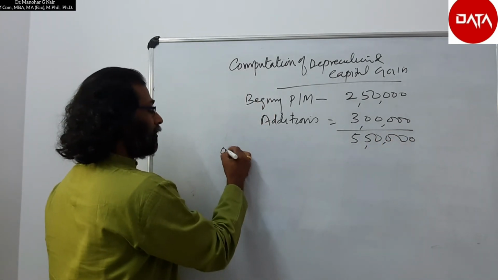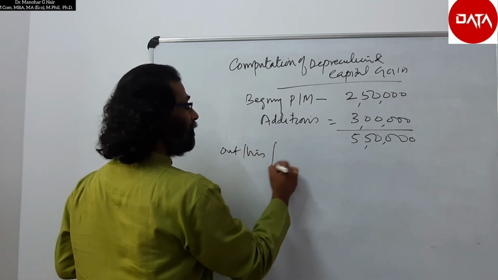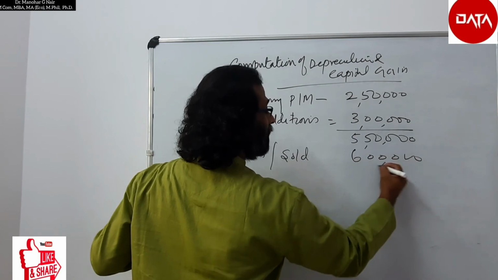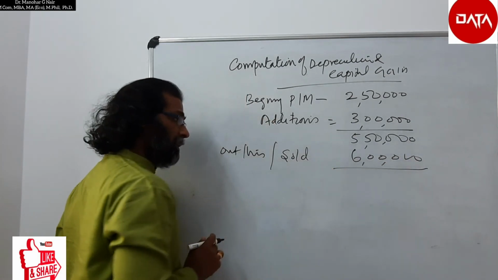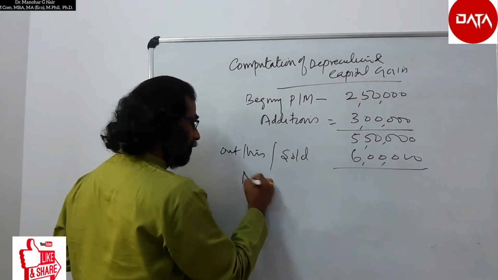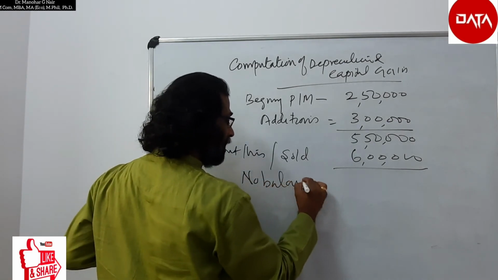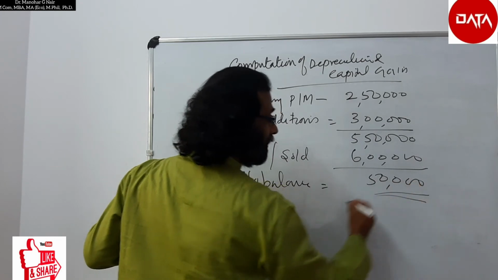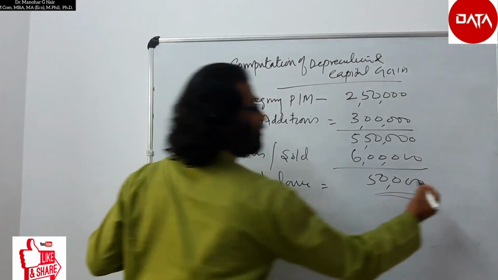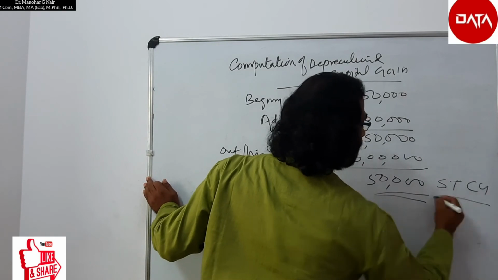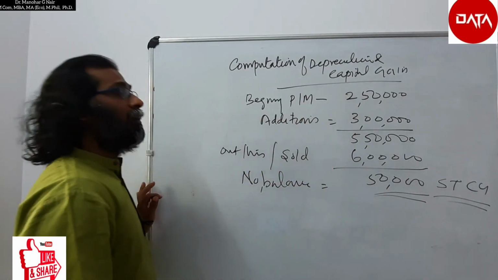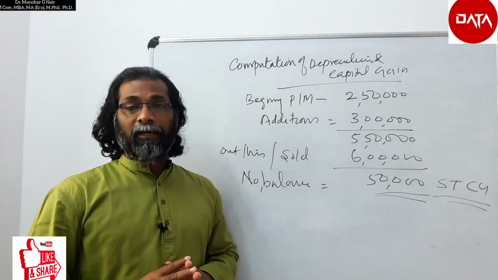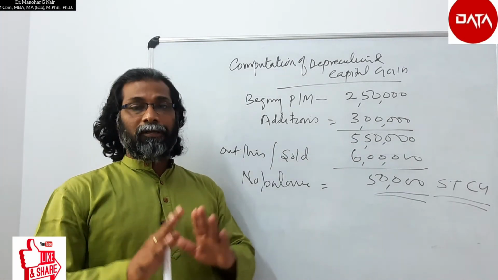But out of this, the complete is sold for rupees 6 lakh, which means there is no balance, and it is a profit of 50,000, and this profit is said to be short term capital gain. In this case the depreciation need not be computed since the block of asset is not existing.